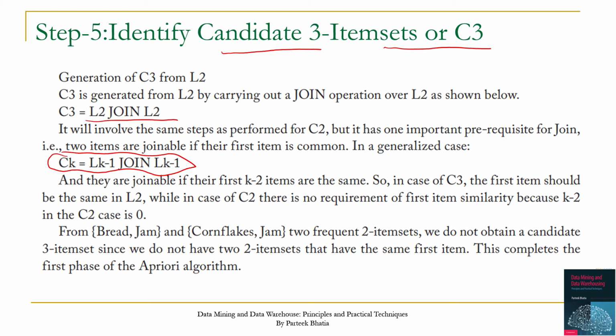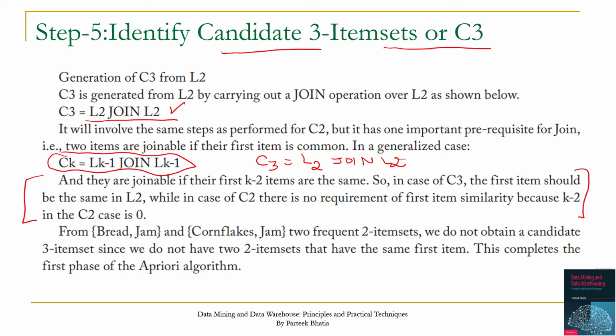If we try to generalize this, we can say that Ck is equal to Lk minus 1 join Lk minus 1. So if k is 3, then C3 will be created by L2 join L2.